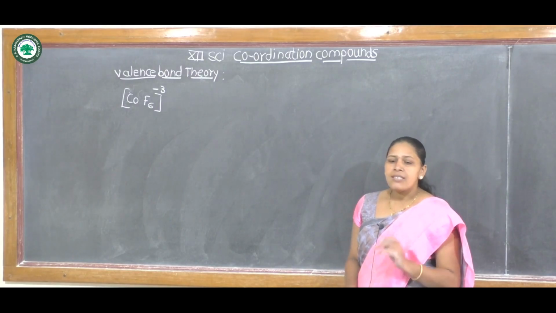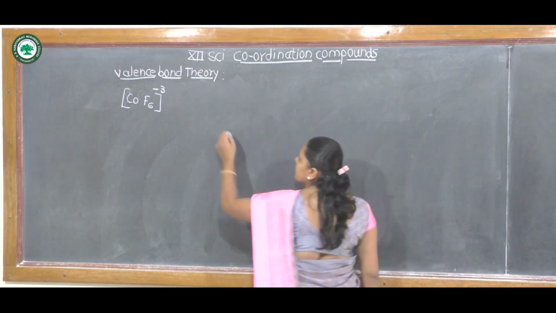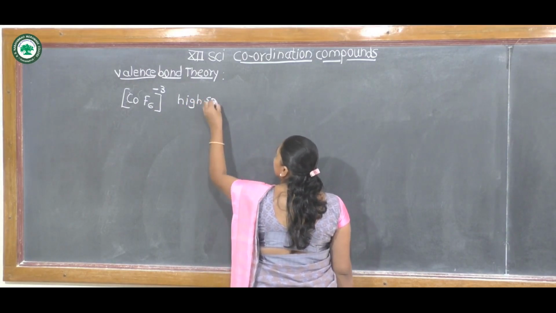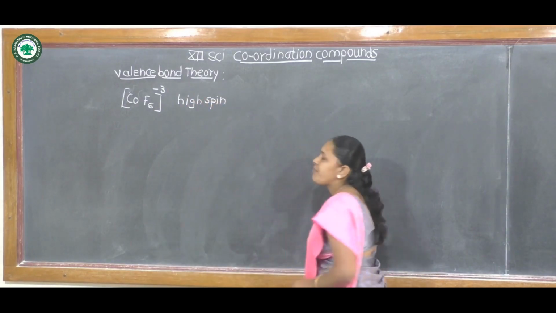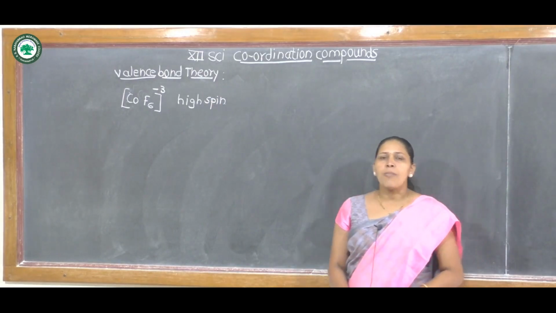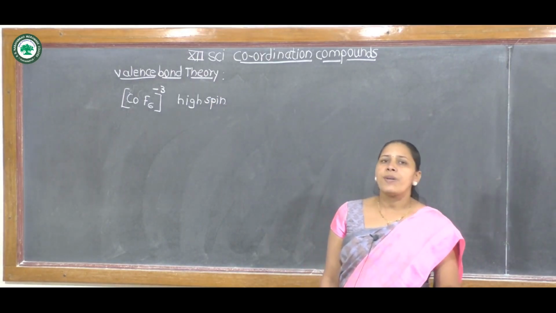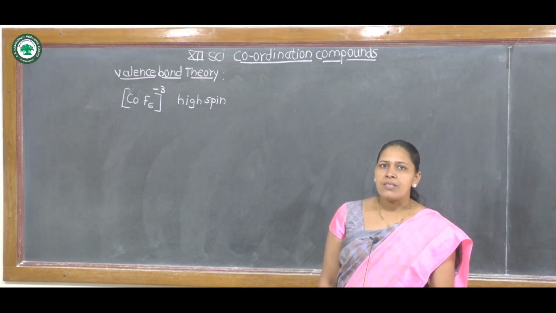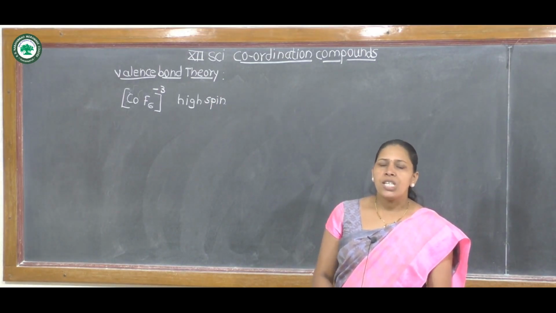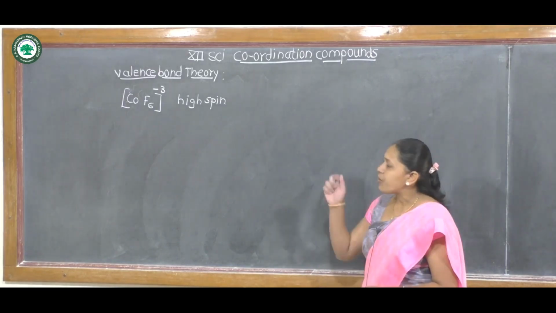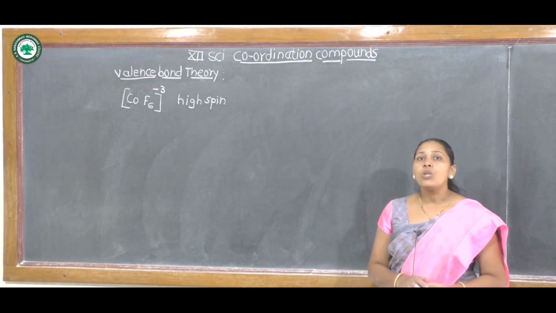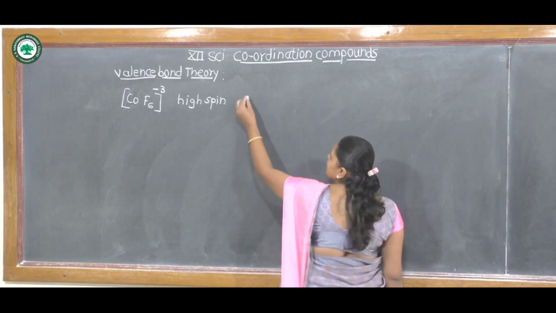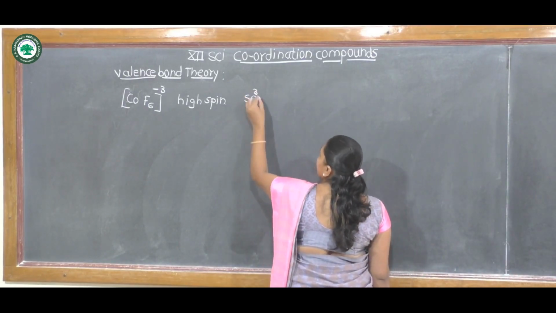This complex is a high spin complex. That means in this complex pairing does not take place. Due to this, in this complex the 4d orbital is used in hybridization. Therefore, this complex is called an outer d orbital complex. Hence, its hybridization is sp3d2.